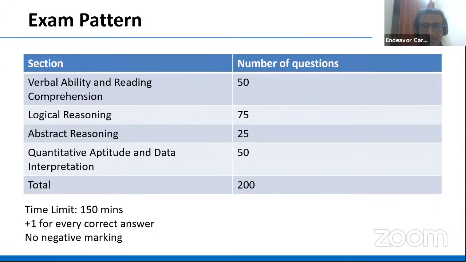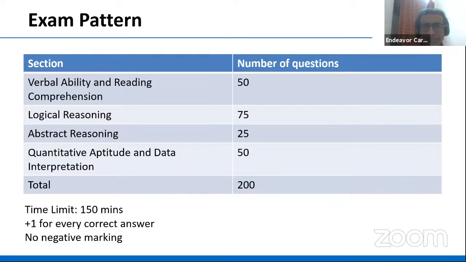Looking at the exam pattern, we had 50 questions in verbal ability and reading comprehension. There were 75 questions in logical reasoning, 25 questions in abstract reasoning, and quant and DI have a total of 50 questions. So that makes a paper of 200 questions. Time limit is 150 minutes. You get +1 for every correct answer, and there is no negative marking for this paper.